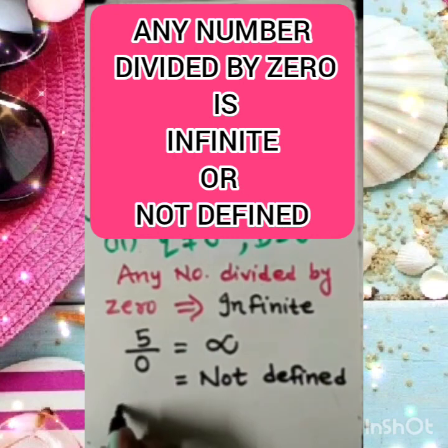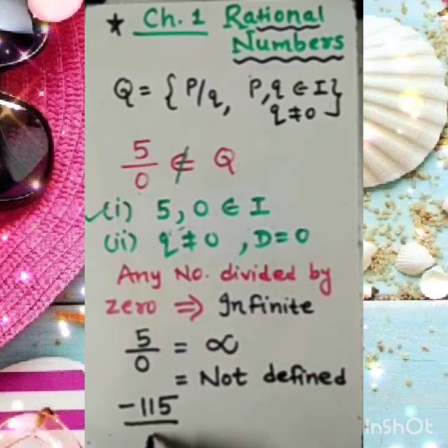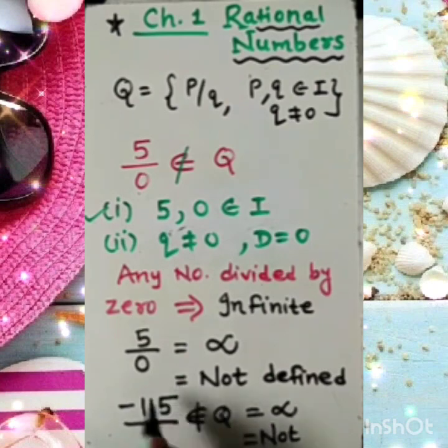Suppose I am choosing one more example: minus 115 divided by 0. Of course, it does not belong to Q. It is not a part of rational numbers, because the value of this is infinite, or simply I should say the value of this type of number is not defined. The word infinite you can use, or you can say it is not defined.